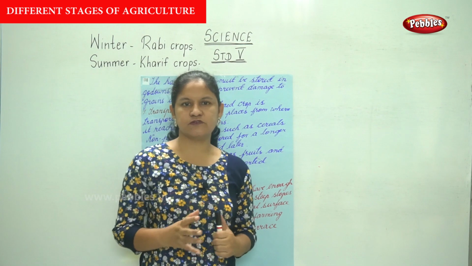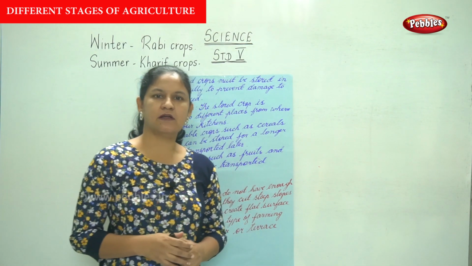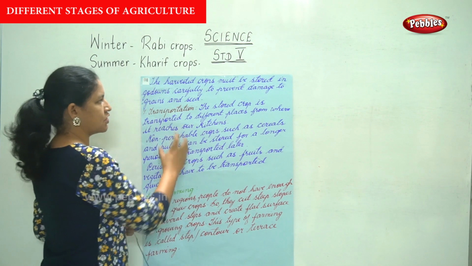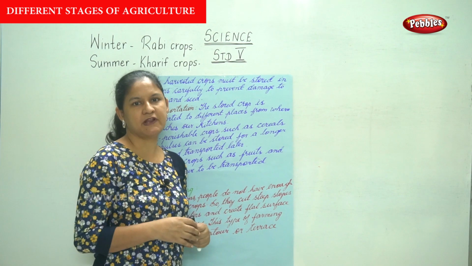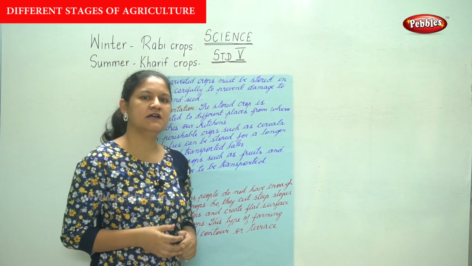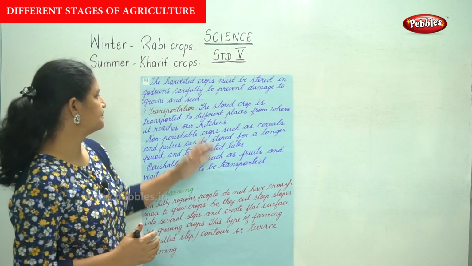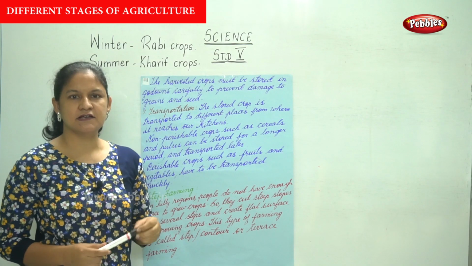So once the crops are harvested, that is they are cut and gathered when ripe, the harvested crops have to be stored in godowns. Godowns are special places where the crops are stored before they are sent for distribution. So the godowns carefully prevent damage to grains and seed.